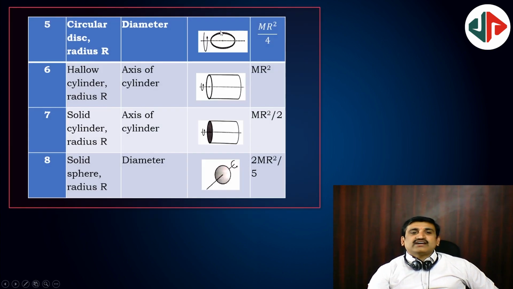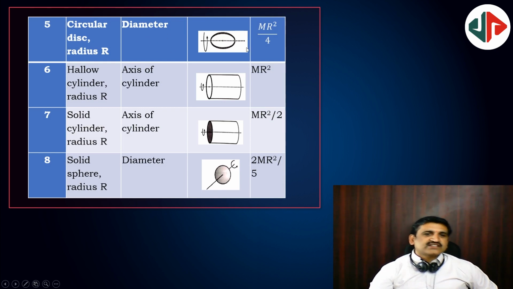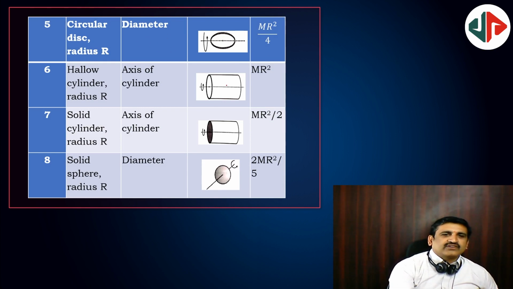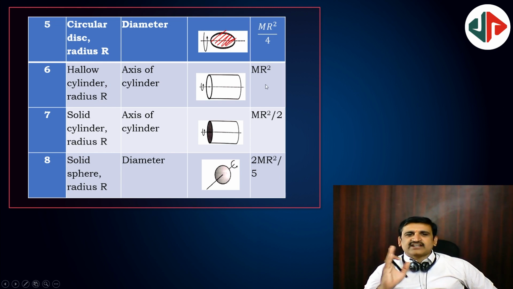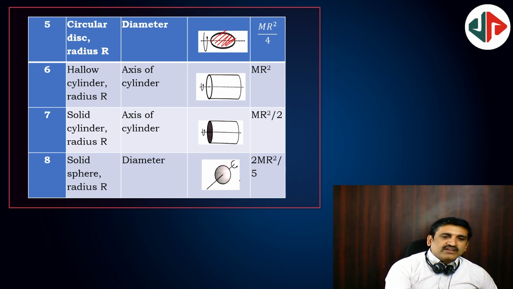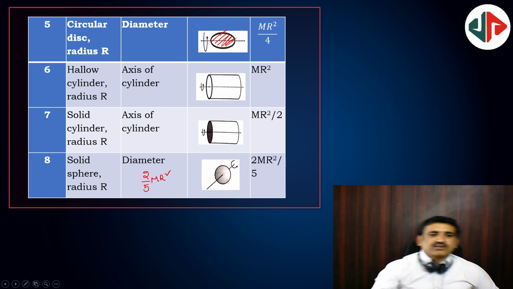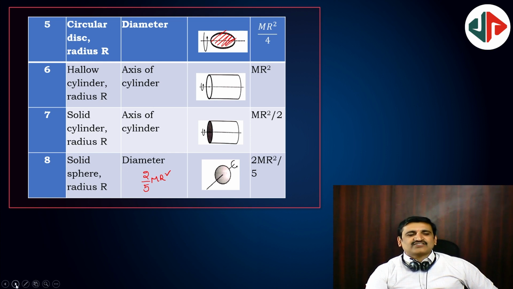So ring about diameter, this is circular disc, but the picture is ring. I have to draw. This is disc only, then mr square by 4, disc mr square by 4, and hollow cylinder mr square only. Hollow cylinder should be treated as ring over ring. Solid cylinder should be treated as disc over disc, so mr square by 2. And solid sphere, 2 by 5 mr square. 2 by 3 mr square is a hollow sphere, that also will come.